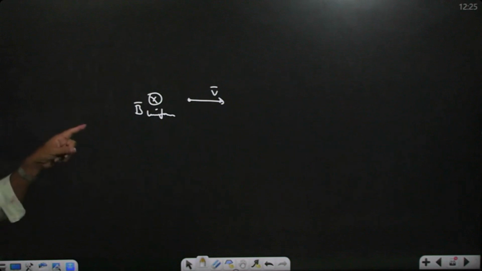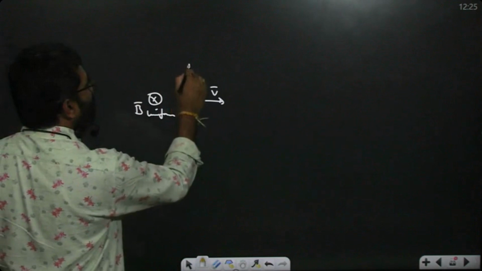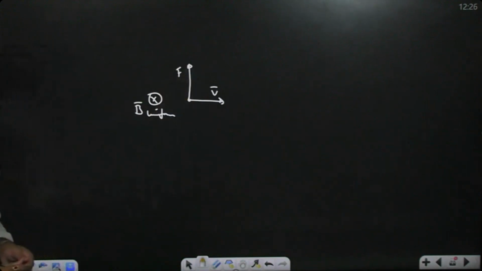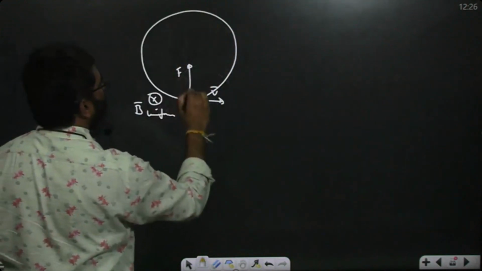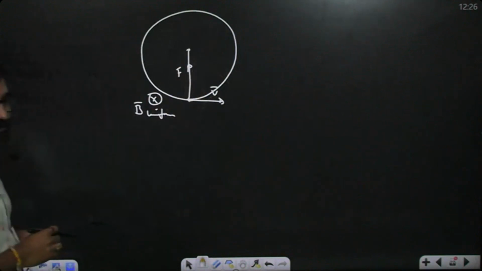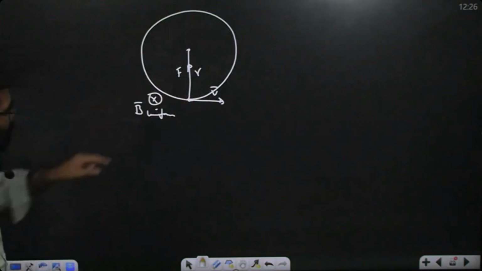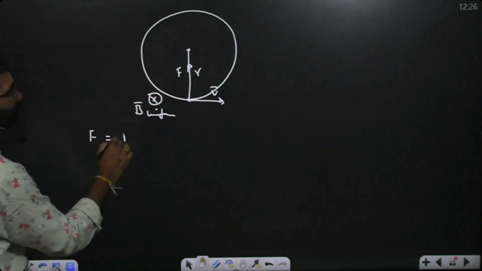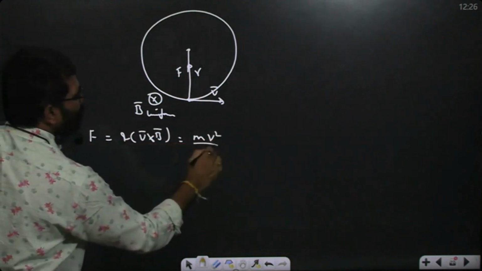Find the radius of curvature followed by the charged particle in the external magnetic field. It moves in the direction of V bar cross B bar, so definitely the force must be along this direction. That force is called the radial force, the centripetal force. The centripetal force always changes the direction of the charged particle. This force always acts towards the center, and that gives the radius of curvature. How to calculate it? The force at that point is F equal to Q into V bar cross B bar, which must equal M V square by R.